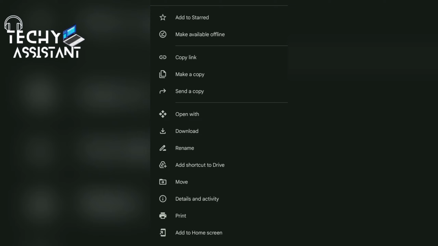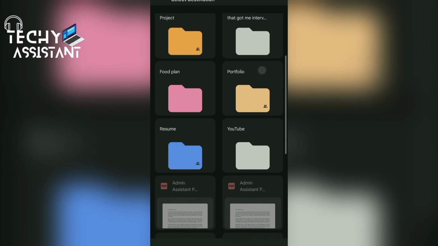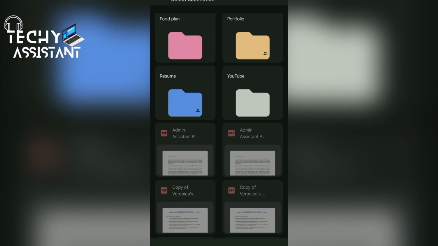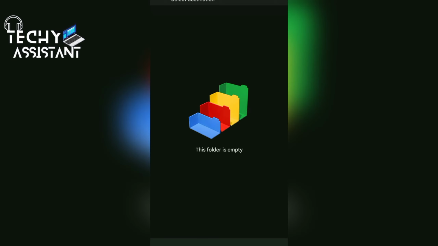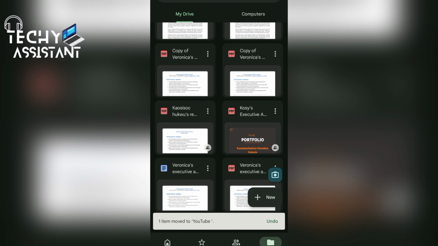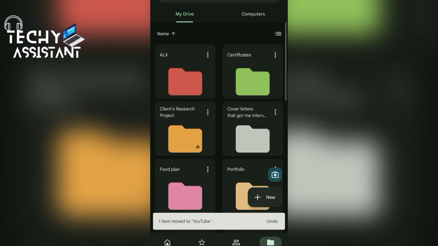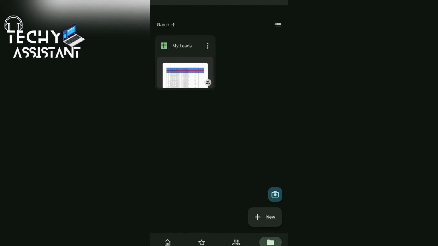Okay, you scroll down, look at the move option, click on move. Look at the YouTube folder, click on the folder and click on this move below. You see, it automatically moved into that YouTube folder. Okay, let's open the folder and see. So as you can see, my list moved from my drive into my folder.